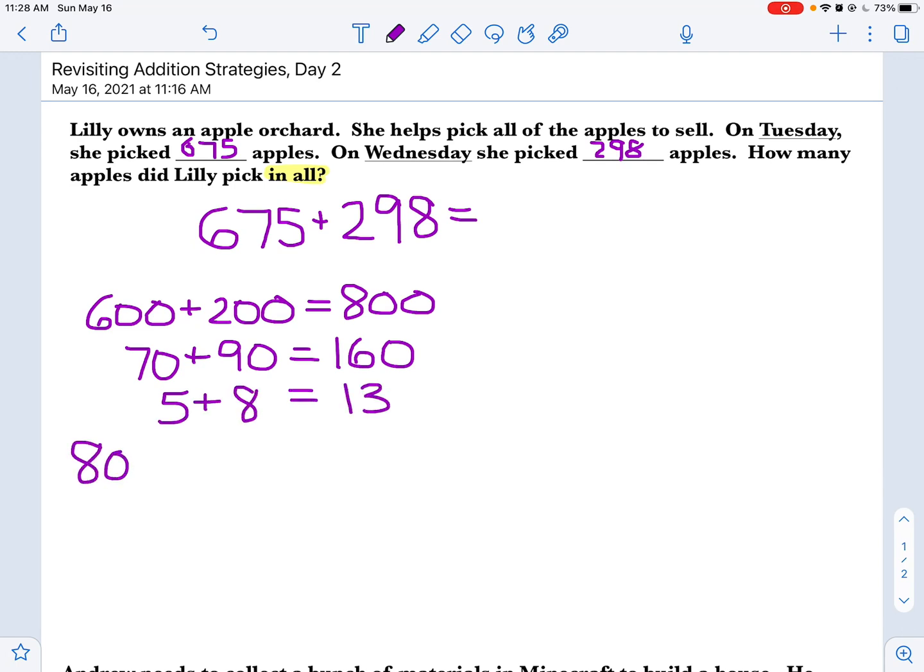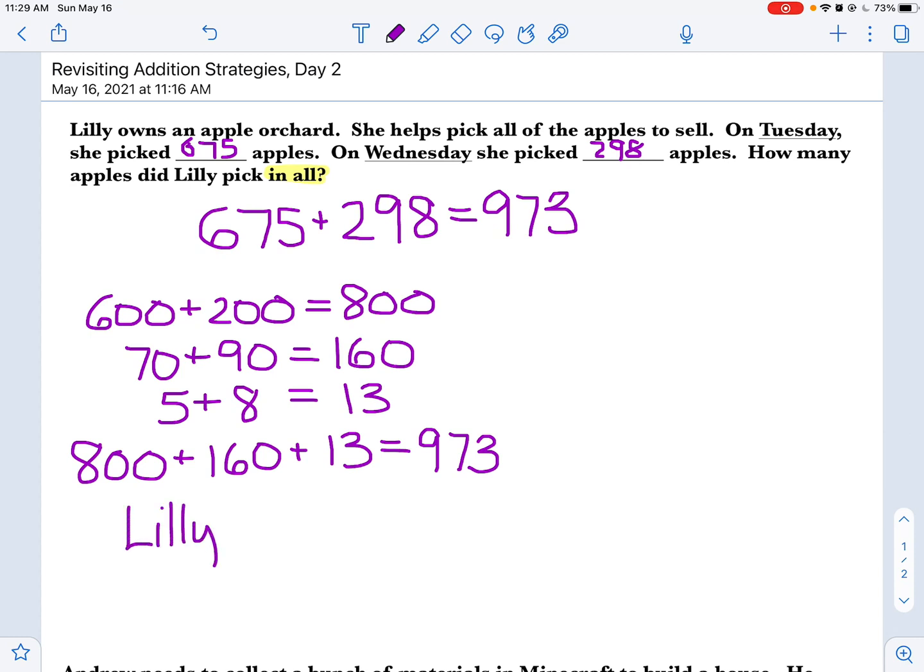Now I'm going to add all of those together, making sure I show all steps and all of my work nice and neat and clear. And I'm going to get, let's see, 800 plus 100 is 900, 960, 970. 973 is the answer that I get. Okay? I'm going to remember to write it up here as part of my answer. And then I'm going to write my statement to make it very clear. How many apples did Lily pick in all? Lily picked 973 apples. Okay?